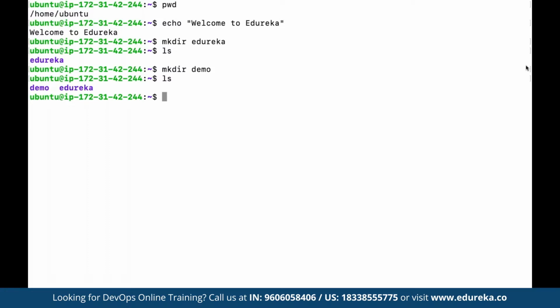And let's say we want to clear the current screen. Suppose there are multiple commands that we have executed, and now we want to clear out the entire screen. Then we have a simple command by the name of clear. Clear is simply going to clear the entire screen for us so that we can start fresh. And to create a new file, we had seen how we can create a folder. For creating a new file, we can use any of the text editors that we want to work on.